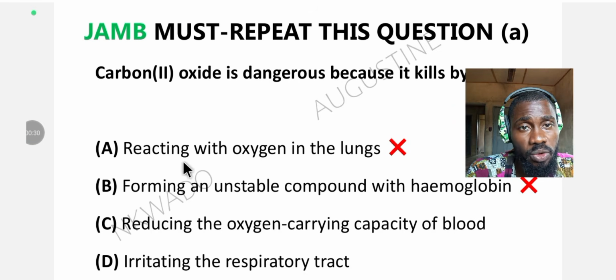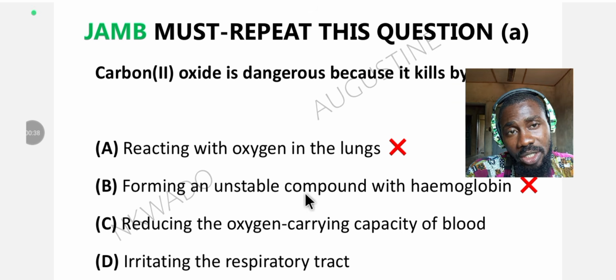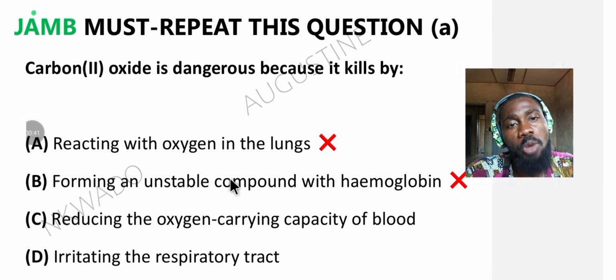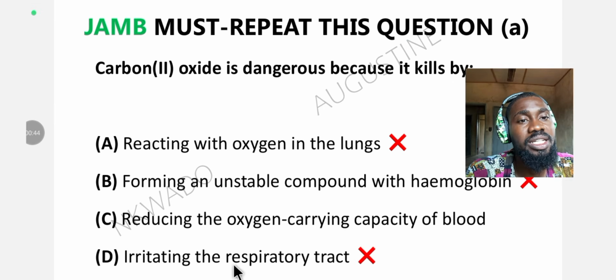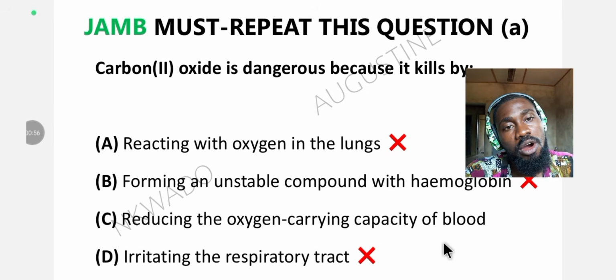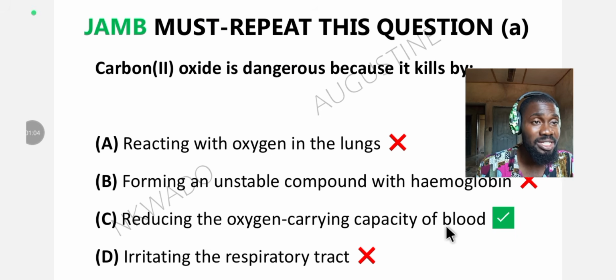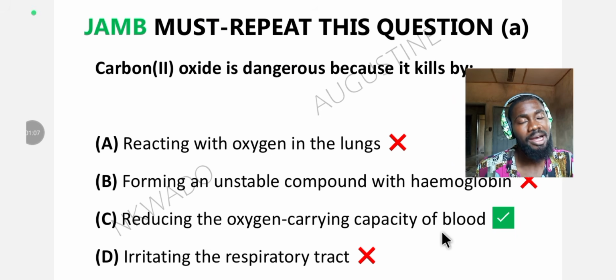The next option reads B. Forming an unstable compound with hemoglobin. Is that how it kills? That's obviously not the answer. That's wrong. Moving over to option D, which reads irritating the respiratory tract. Is irritating the respiratory tract how carbon monoxide kills? No, that's obviously wrong. For your correct option, option C, reducing the oxygen carrying capacity of the blood, which eventually leads to dizziness, unconsciousness, coma, and death.